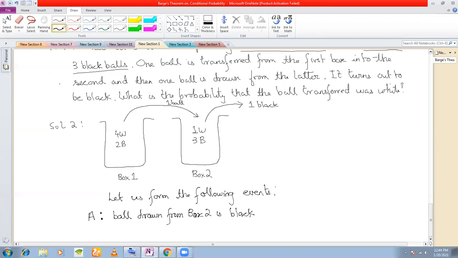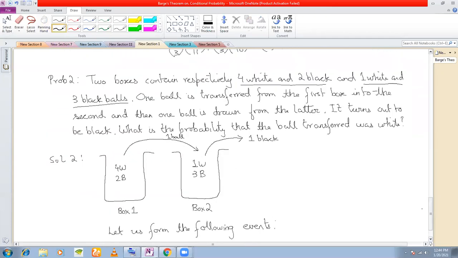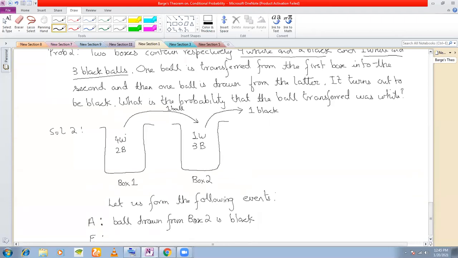Now what are the other events that I will form? One ball is transferred from box 1 to box 2. But there are two kinds of balls, white and black. Which ball am I transferring? White ball or black ball? It can be black also.